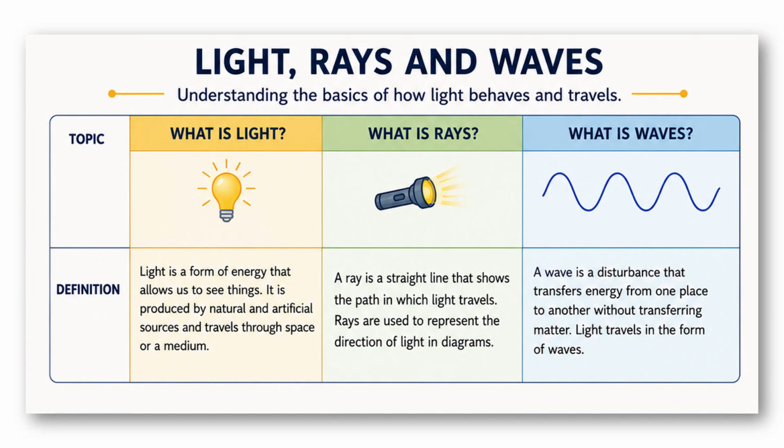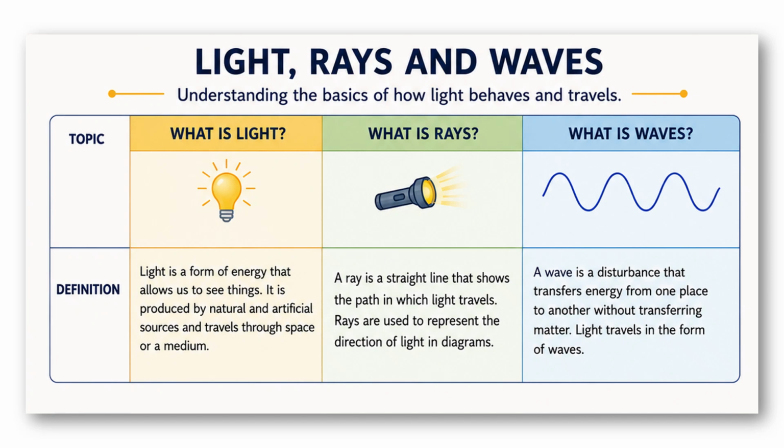Now, on to the next. What are rays? You might have heard the term rays in relation to light, but what exactly are rays? A ray is a straight line that shows the path in which light travels. In simple words, rays are imaginary lines that represent the path along which light travels. They are a way to visualize the direction of light propagation.